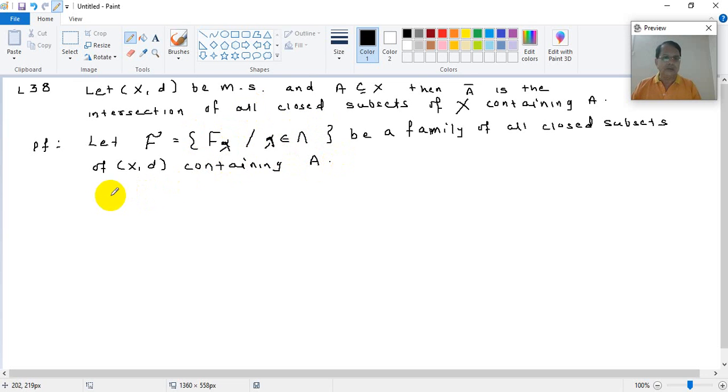Correct? Now let F be the intersection of F lambda, lambda belonging to capital Lambda. What is this?